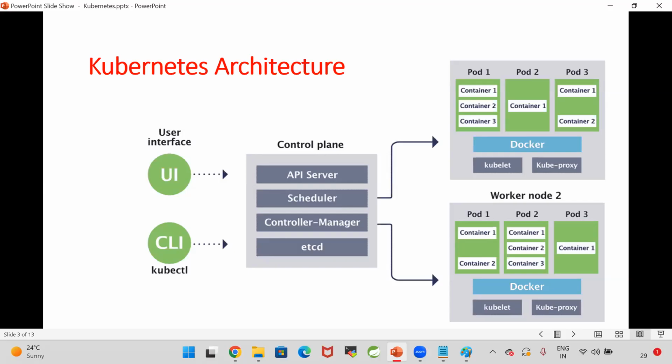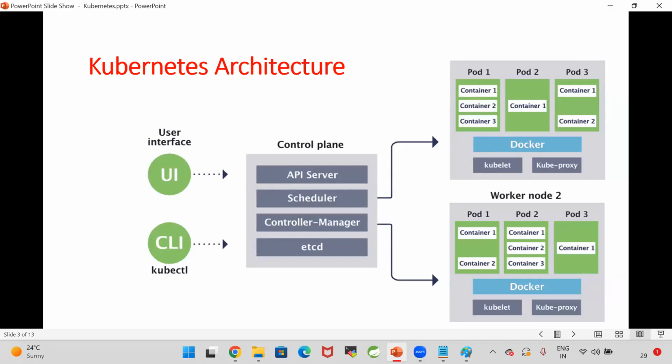So how many ways can I interact with the control plane? I can interact in two ways. One is by using user interface, the web dashboard, and second one is by using kubectl. Kubectl is a CLI software which is used to communicate with the Kubernetes control plane.